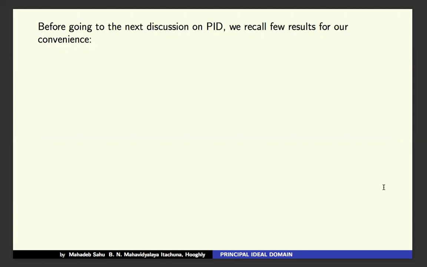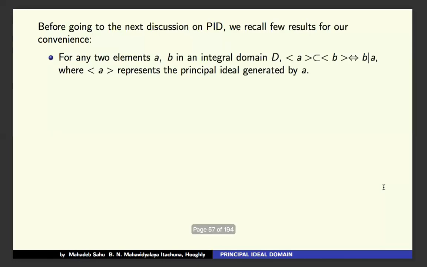Before going to the next discussion of PID, we recall a few results for our convenience, from the divisibility in an integral domain. For any two elements a, b in an integral domain D, the principal ideal (a) is a subset of the principal ideal (b) if and only if b divides a.